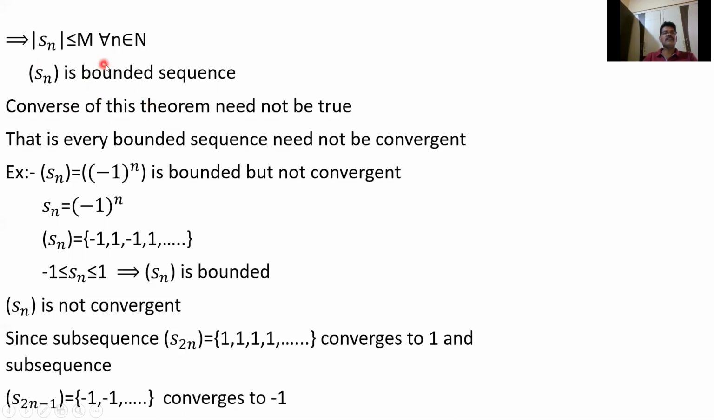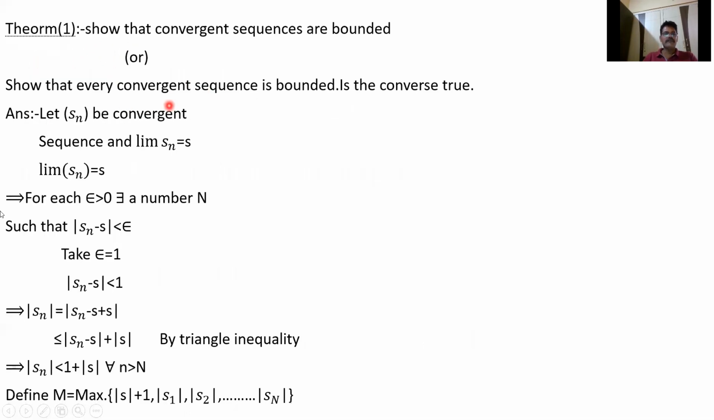So to simplify, mod Sn is less than or equal to M for all n belongs to N. Therefore, Sn is a bounded sequence. Just simply, after the Nth term, every term is less than 1 plus mod S. But I'm taking capital M as the maximum of mod S plus 1 and the terms before that. What are those terms? Mod S1, mod S2, up to mod SN. I will take the modulus, because even if a negative term is there, I take the modulus. So M is the maximum of all these.